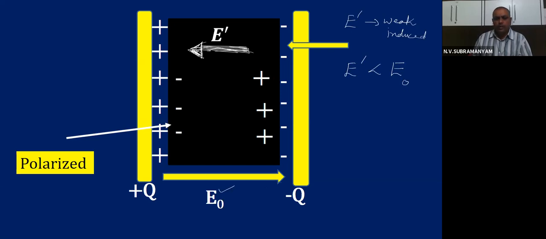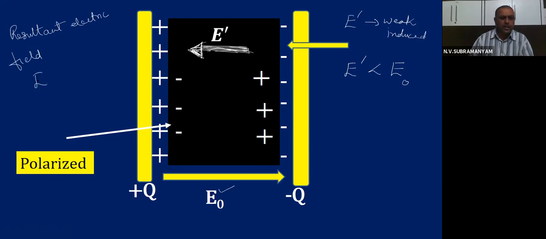Now you tell me, all of you, in between the plates, how many electric fields are acting? Two electric fields are acting: one is E0, one is E dash. Then how do we calculate the resultant electric field? You learned in the physics vectors lesson that when two vectors are in opposite directions, we subtract.